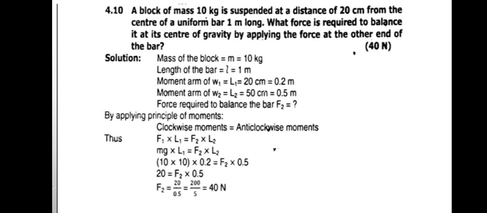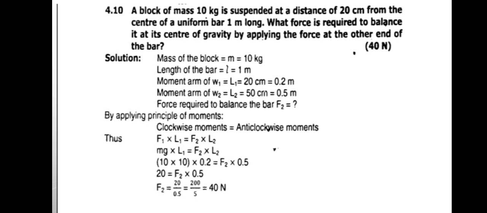Now our next question will be 4.10: a block of mass 10 kg is suspended at a distance of 20 cm from the center of a uniform bar 1 meter long. What force is required to balance it at its center of gravity by applying the force at the other end of the bar?